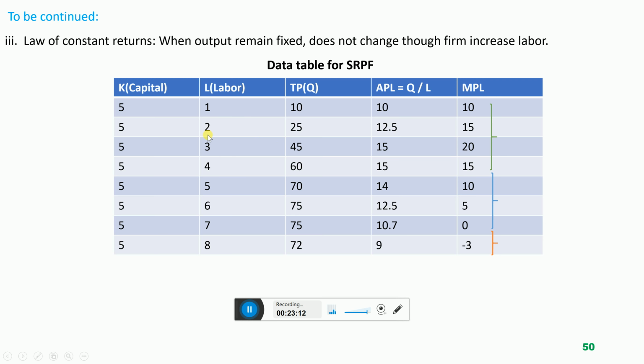Again, producer increases the third labor. So when the third labor increased, total output increased from 25 to 45. What does this mean? This third labor increased the output from 25 to 45, by how many units? By 20 units. This 20 units is MPL, additional output by the additional third labor. This means the third labor increased the total output by 20 units, which is more than the second and first. Why? Does this mean that third labor is more skilled?